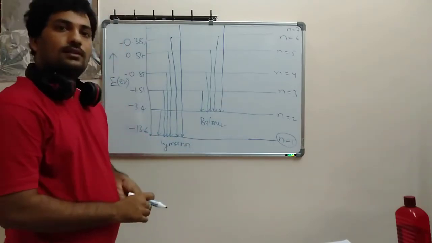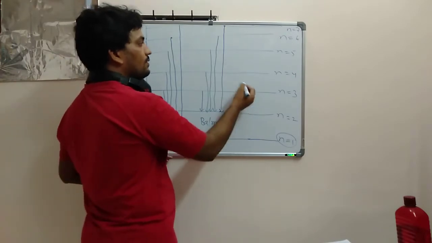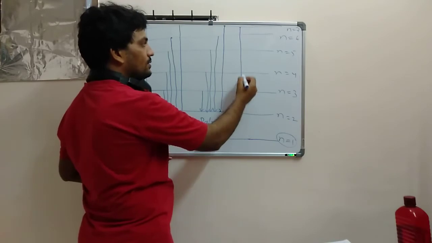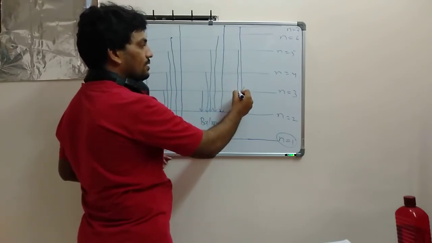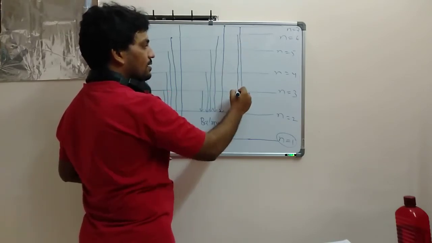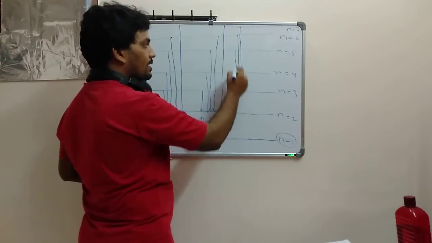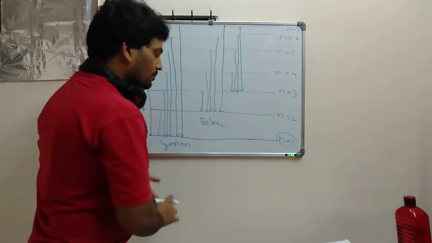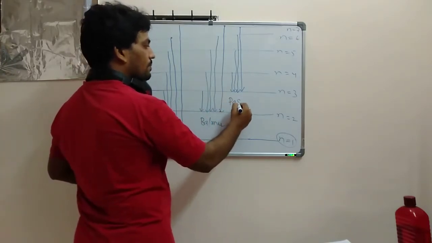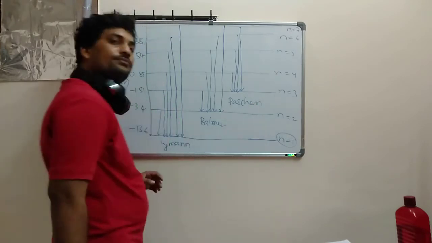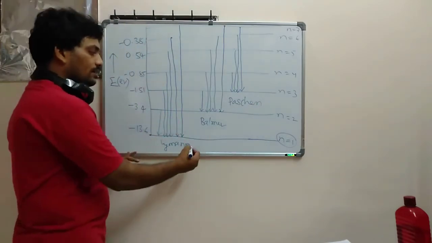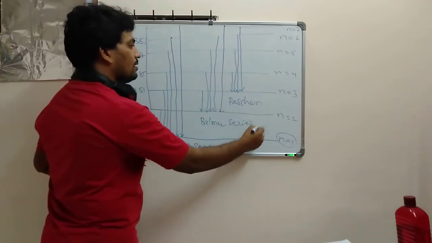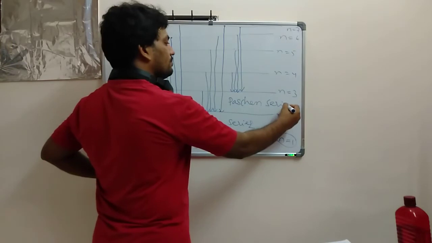Okay. Next, in the same manner, the third one. Suppose the electron is excited to the third orbit. From sixth it will come back, from fifth it will come back, from fourth to third it will come. What is this one? This could be your Paschen series. Okay, you can write it. Lyman series you can write, Balmer series you can write, Paschen series also you can write.